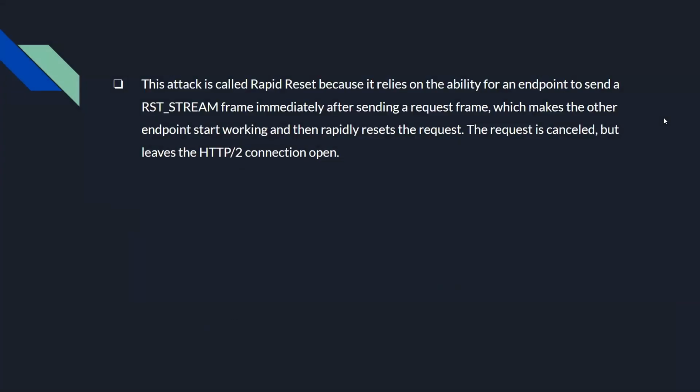This attack is called the Rapid Reset because it relies on the ability for an endpoint to send a reset, or an RST stream frame, immediately after sending a request frame, which makes the other endpoint start working and then rapidly resets the request. The request is cancelled but leaves the HTTP2 connection open.